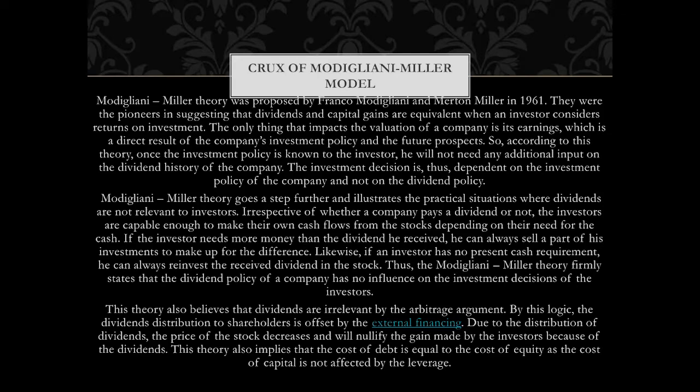This theory also believes that dividends are irrelevant by the arbitrage argument. By this logic, the dividend distribution to the shareholders is offset by external financing. And always remember that we just studied the Walter and the Gordon models, which have said in their assumptions, the first assumption they have taken, that only internal funds are available for reinvestment and external financing is not available.